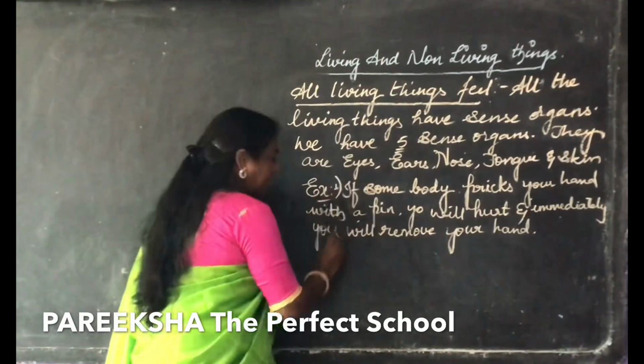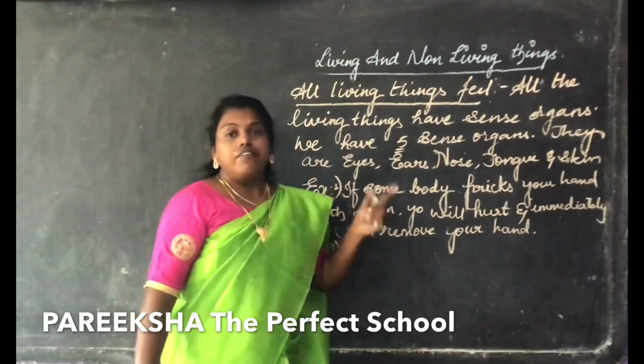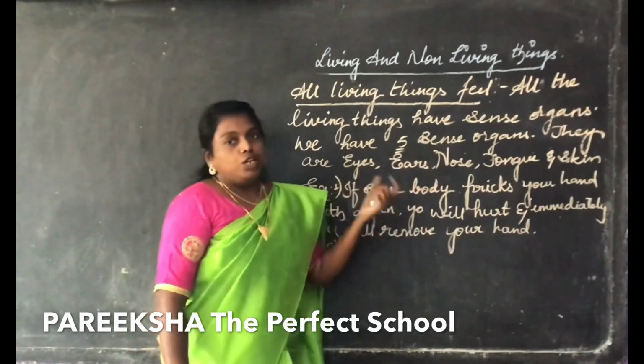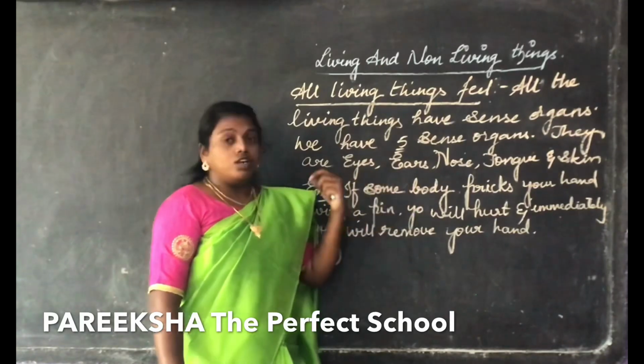Coming to the second example, if somebody flashes a bright light into your eyes, what will happen? Immediately you close your eyes. Why do you close your eyes?